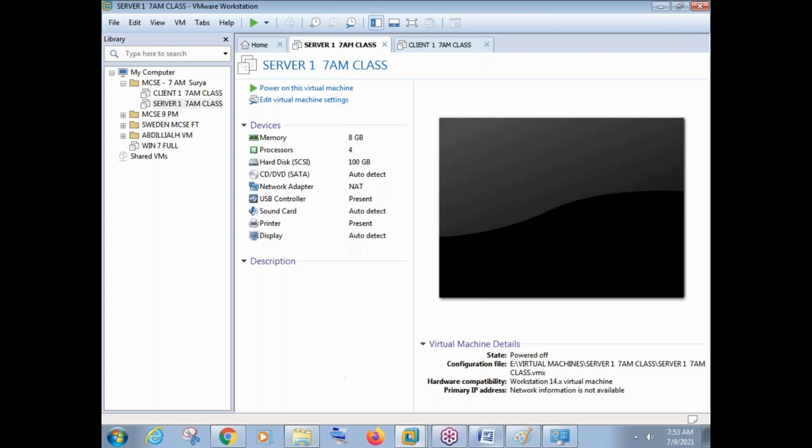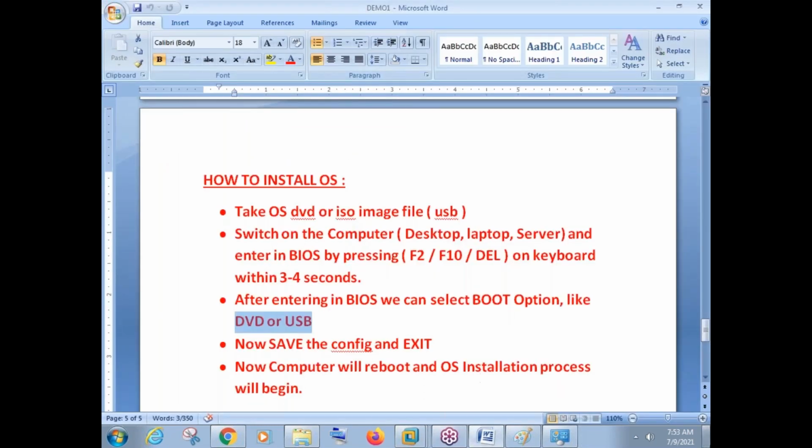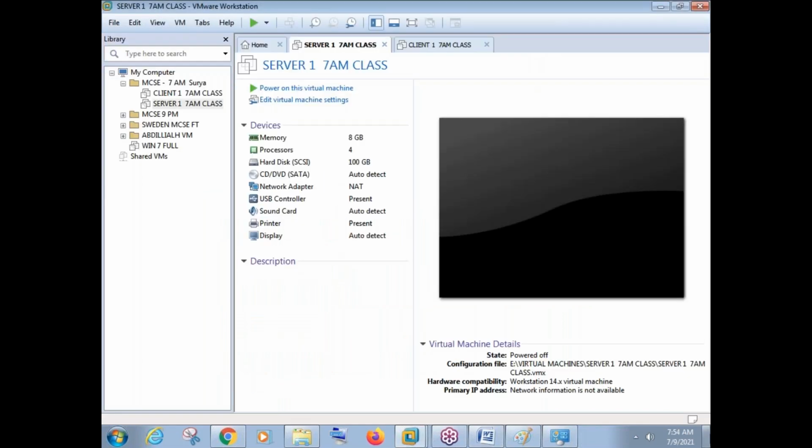Now, how to install the operating system? The same old story. Take the DVD or ISO image and connect this DVD or ISO image to the physical machine and enter in BIOS and do the installation. But right now it is not a physical machine. Right now it is a virtual machine, right?